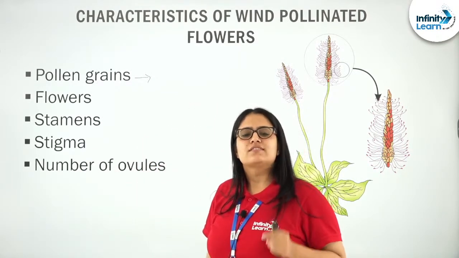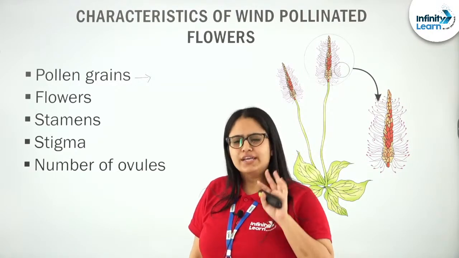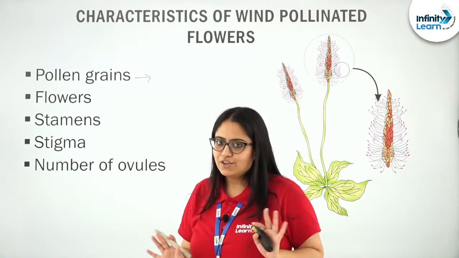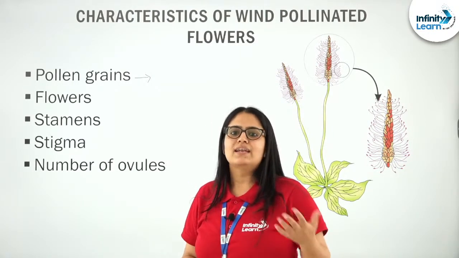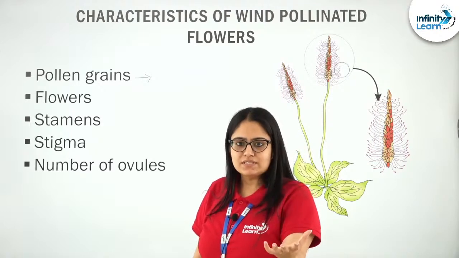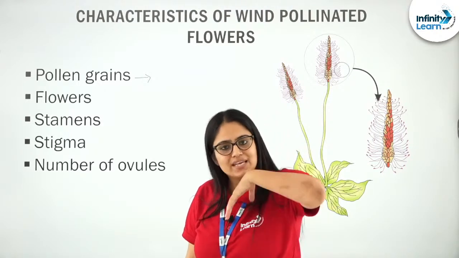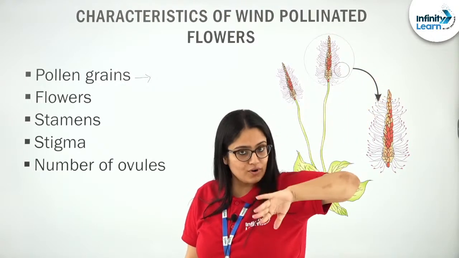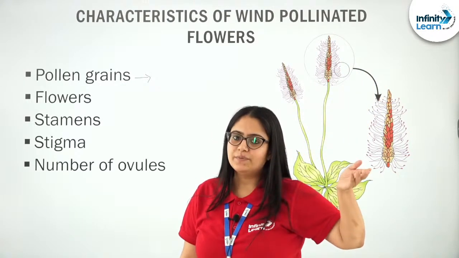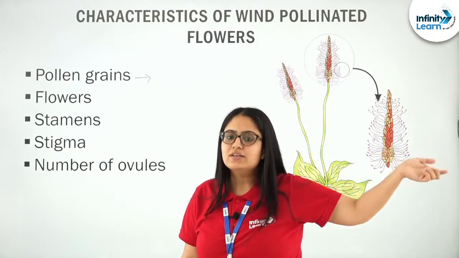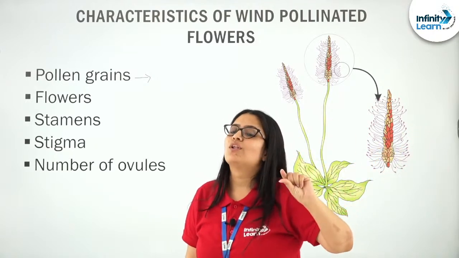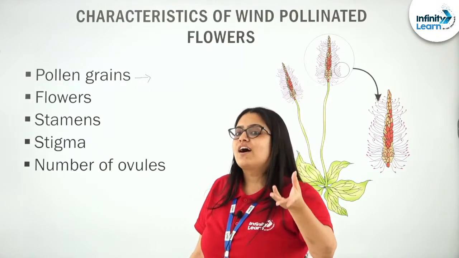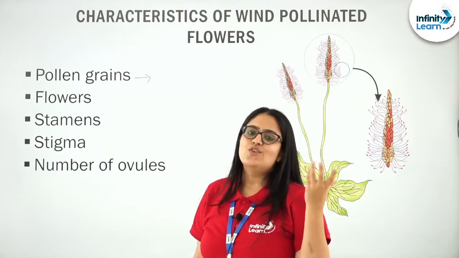Such pollen grains need to be small. Can you imagine wind can carry with it large objects? Can you really imagine? No. So, wind is quite light. Only if a substance is lighter in weight, it can be easily carried via wind, right? So, if pollen grains want to be carried via wind, they need to be small, light, dry, and non-sticky.